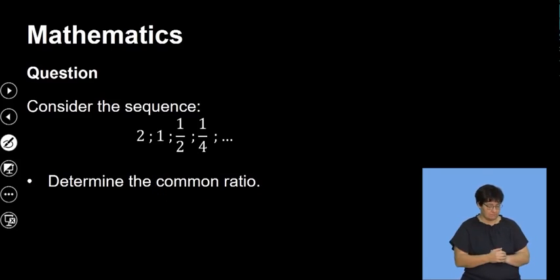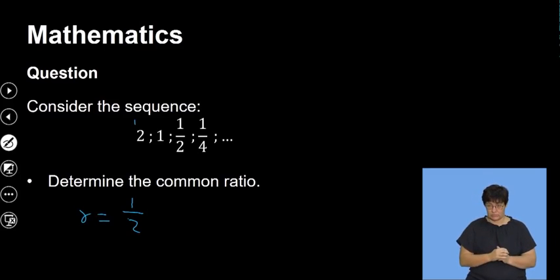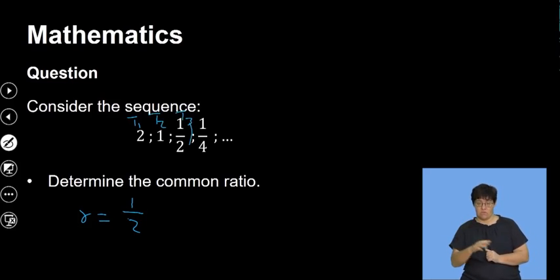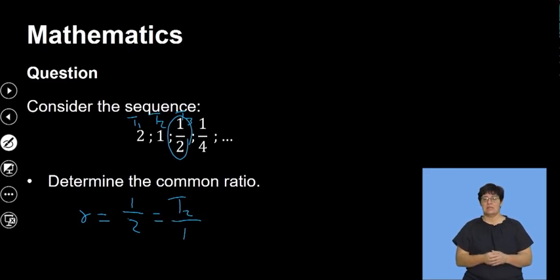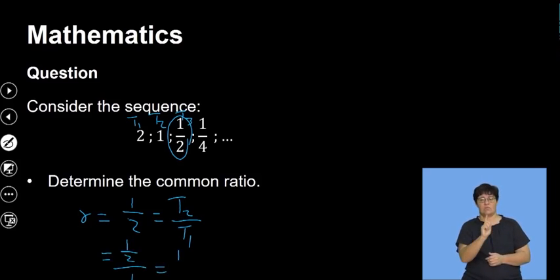The common ratio will be 1 over 2, so R is equal to 1 over 2. Let me label the terms T1, T2, T3 so that you don't confuse it with this 1 over 2. So this is the same as T2 over T1. If I say T3 divided by T2, it will give me the same thing: 1 over 2 divided by 1, which is also 1 over 2.